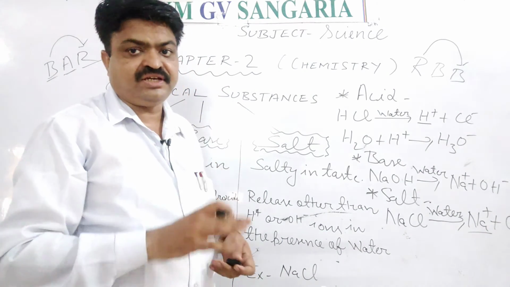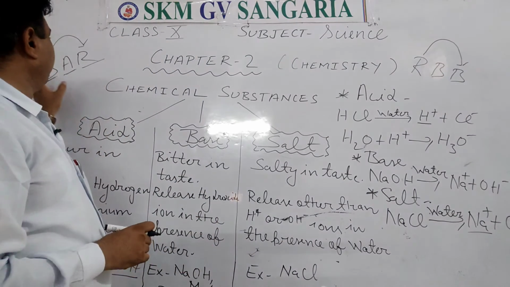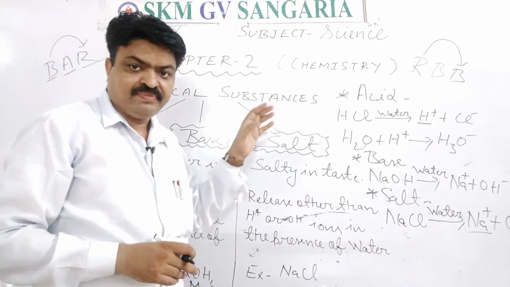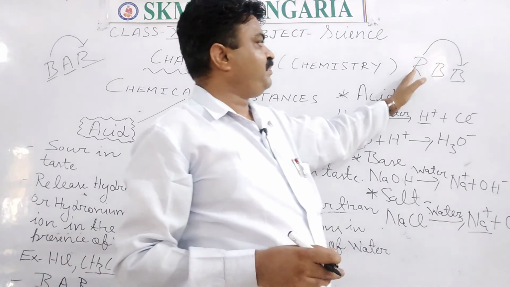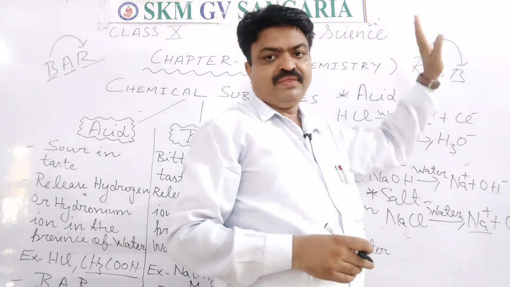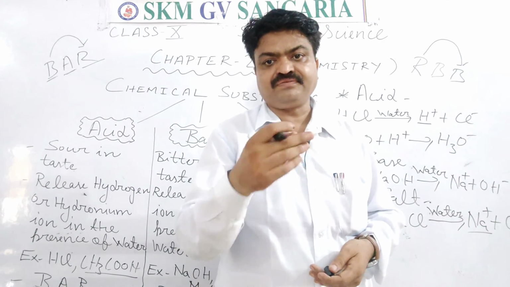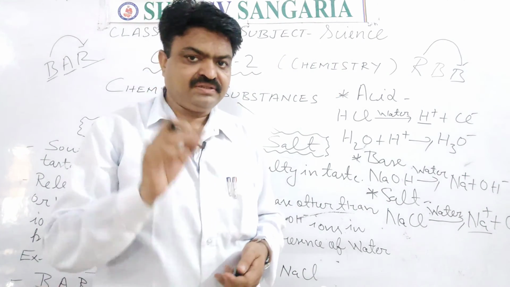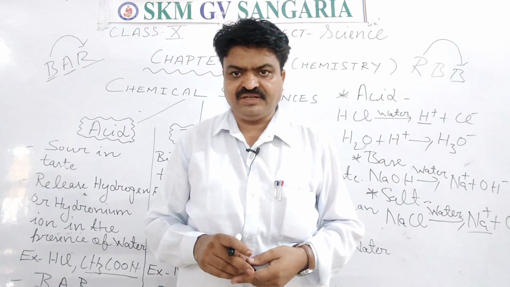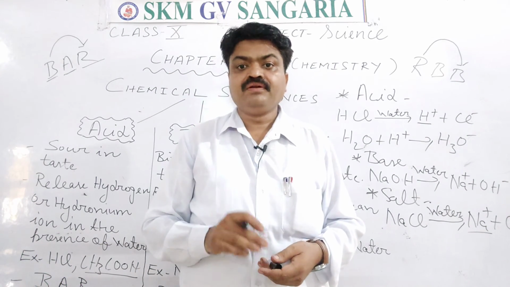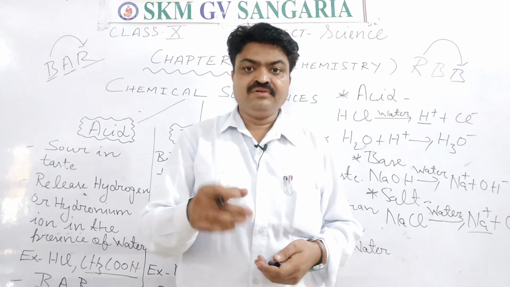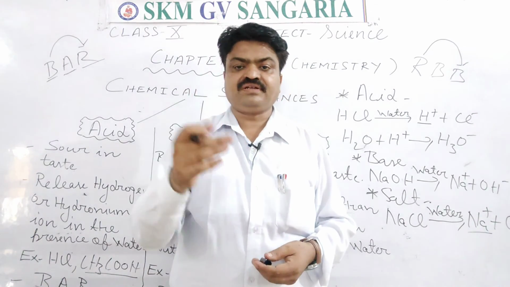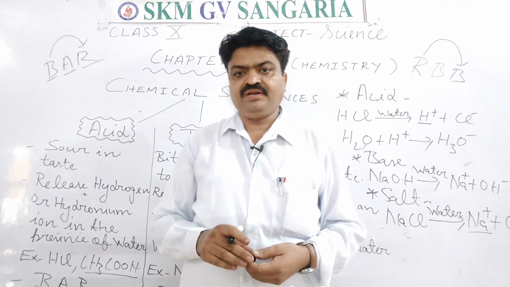If no change is found, like if blue litmus paper or solution is not changed into red, and red litmus paper or solution is not changed into blue, then what is the nature of the particular chemical substance? It means the nature of the chemical substance is neutral, students. It is a neutral salt, or neutral in nature.